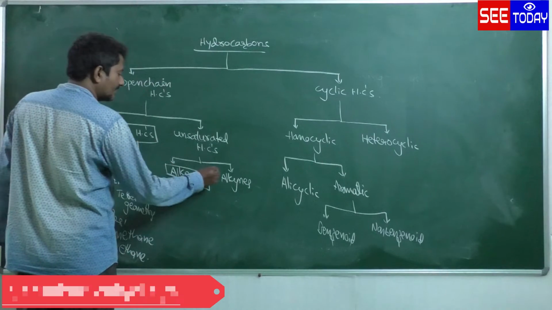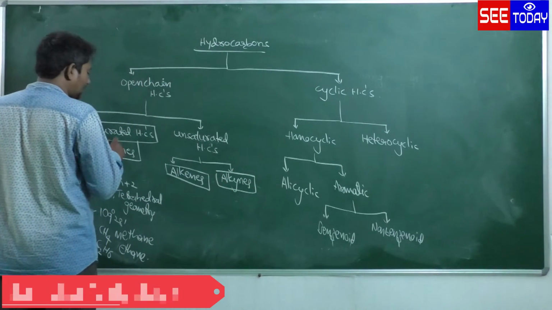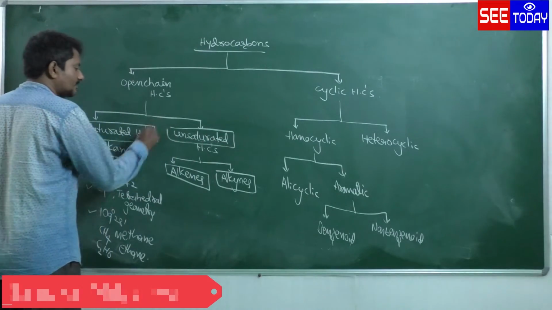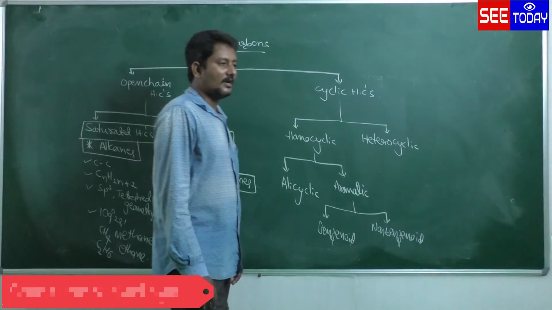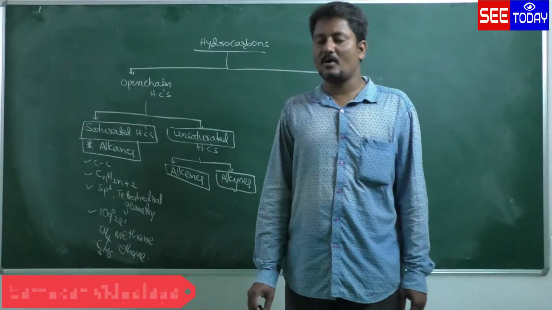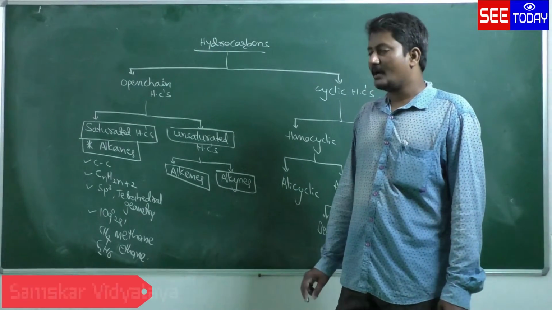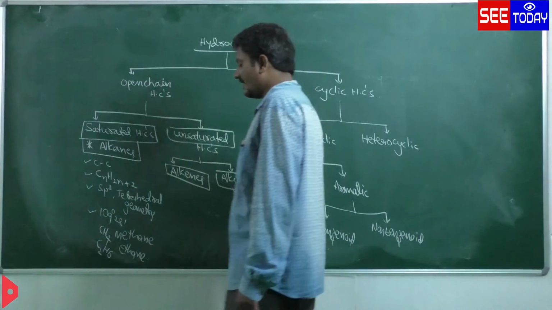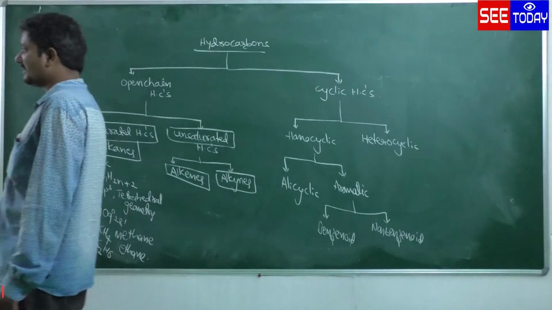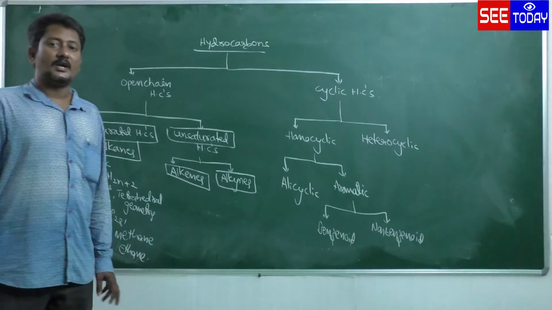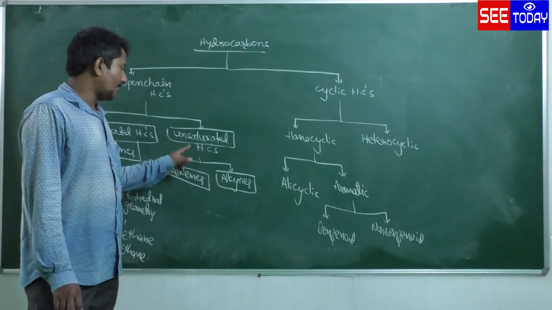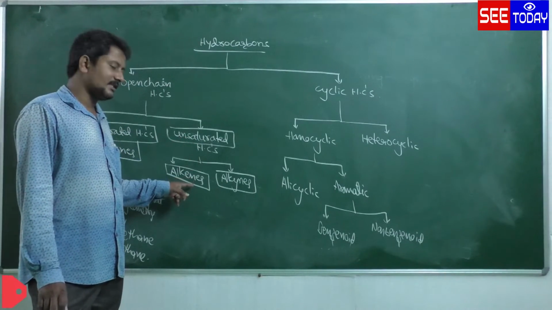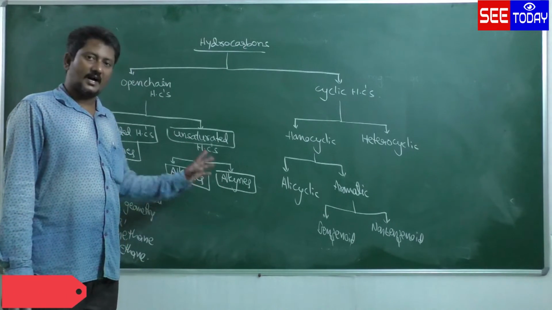Come to the alkenes. These are unsaturated. Saturated means single bond containing hydrocarbons. What is the definition for unsaturated hydrocarbons? The hydrocarbons which contain C double bond C and C triple bond C, double bond and triple bond containing hydrocarbons, are called unsaturated hydrocarbons. These are two types: alkenes and alkynes.